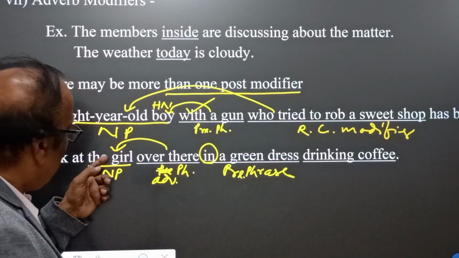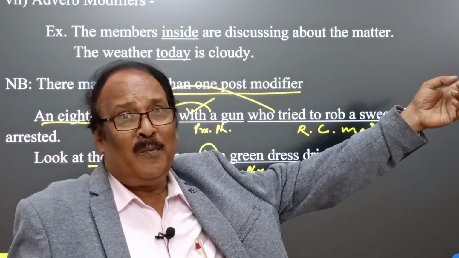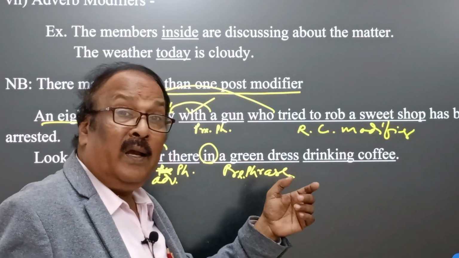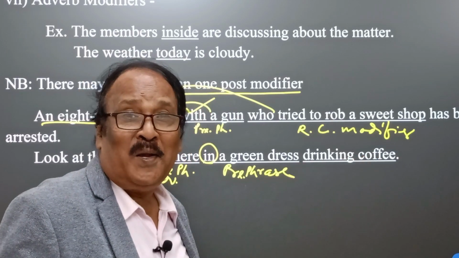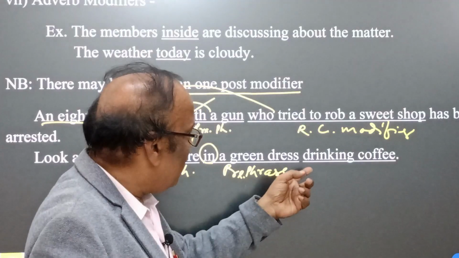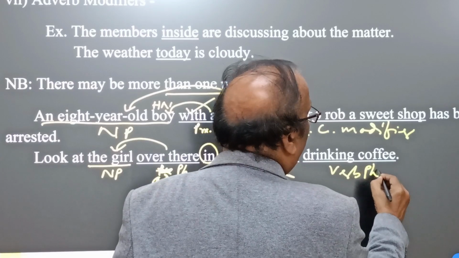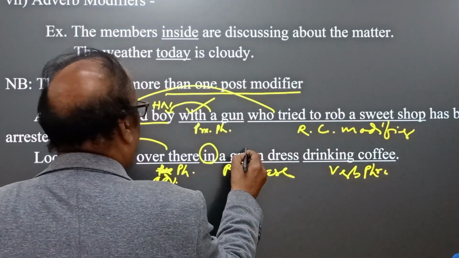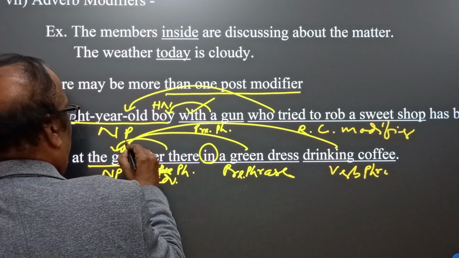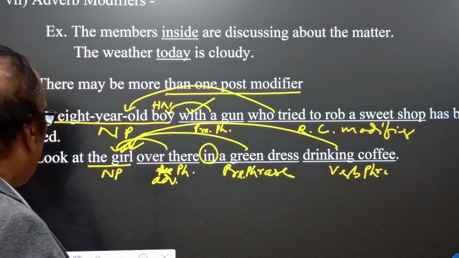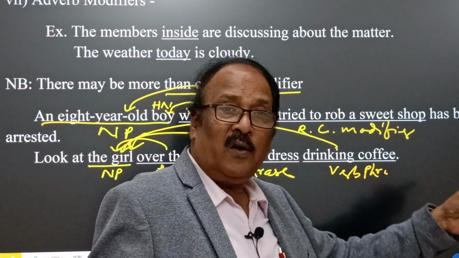I mean here, look at the girl over there, the girl who is there, again in a green dress, wearing a green dress, is drinking coffee. Drinking coffee, I mean, that is a verb phrase. So here we find that in a green dress qualifies the girl, and drinking coffee also qualifies the girl. So here we find how the girl over there in a green dress drinking coffee.